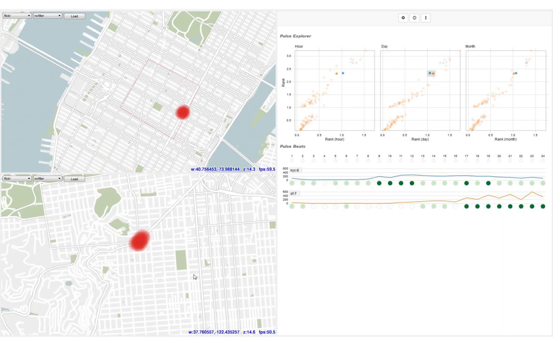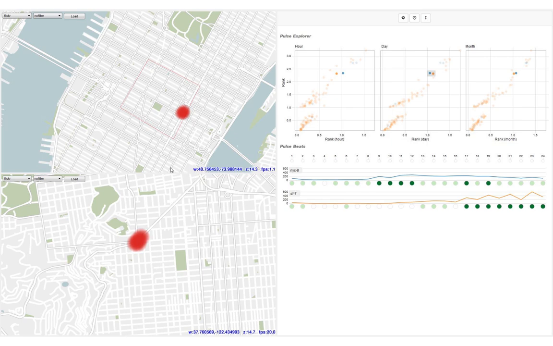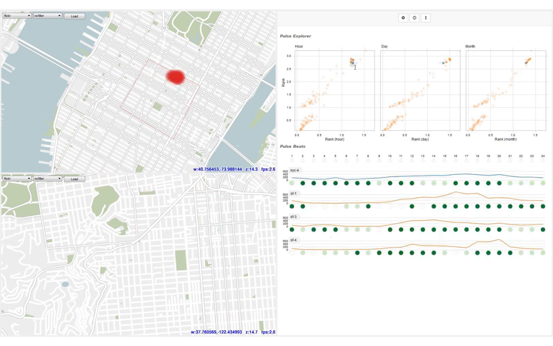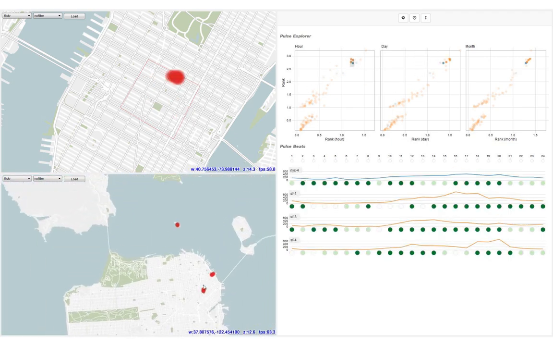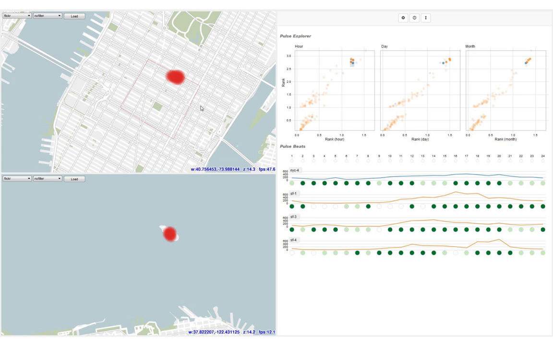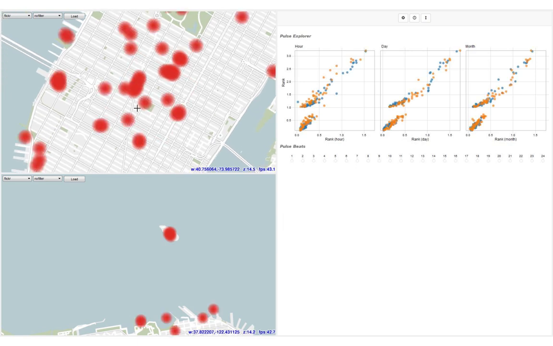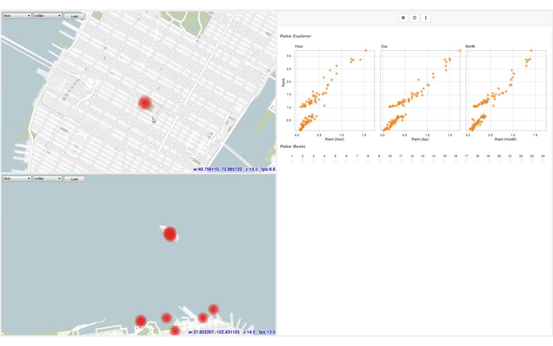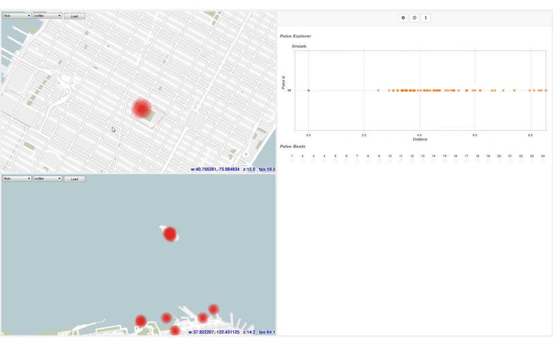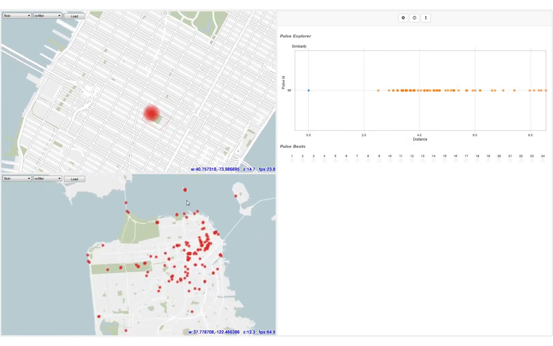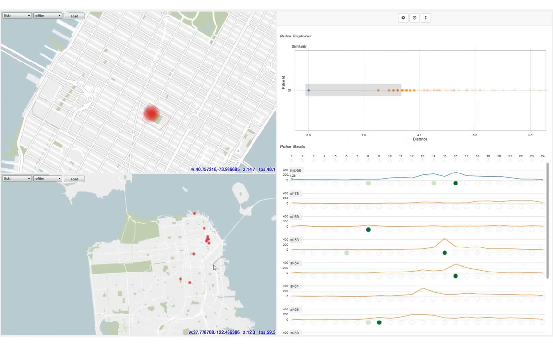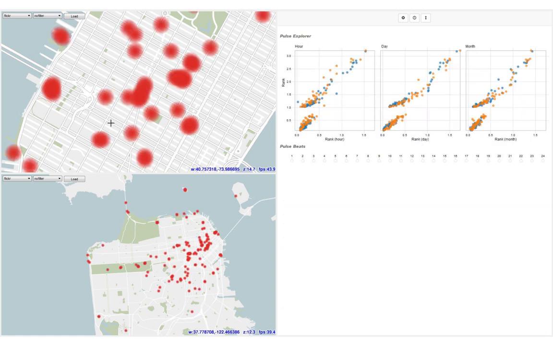Instead, it is most similar to the heart of the Castro District in San Francisco. Interestingly, Rockefeller Center has hourly activity levels close to Alcatraz. Finally, we can use the Urban Pulse framework to rank spaces in one city according to their similarity with spaces in another city. Here we select Bryant Park and see the spaces most similar in San Francisco. We can move the selection to see similar spaces for the other New York spaces.